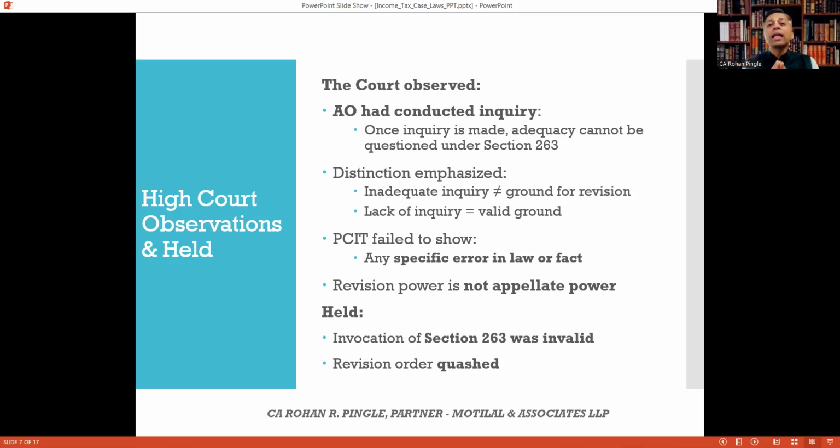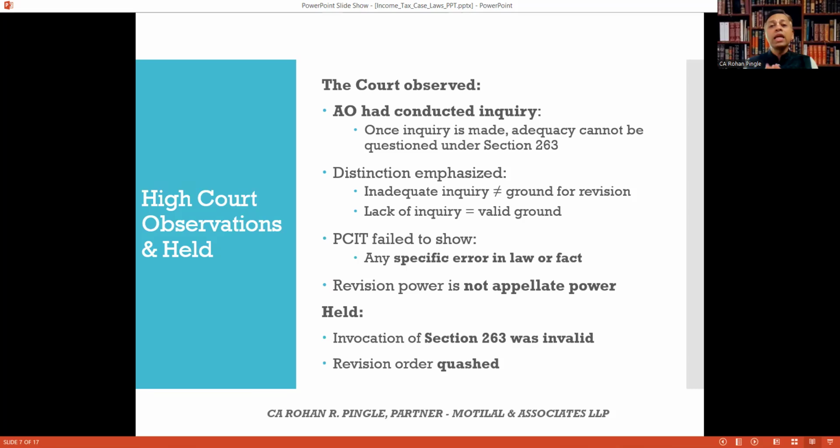The court observed here that the AO had conducted inquiry. Once inquiry is made, adequacy cannot be questioned under section 263. Please note this down. The distinction emphasizes that inadequate inquiry is not a ground for revision. Lack of inquiry is a valid ground. Okay, inadequate inquiry is not a ground for revision. Lack of inquiry is a valid ground.